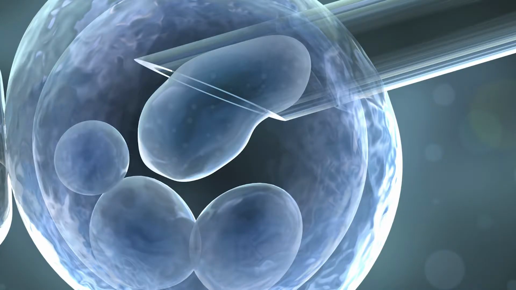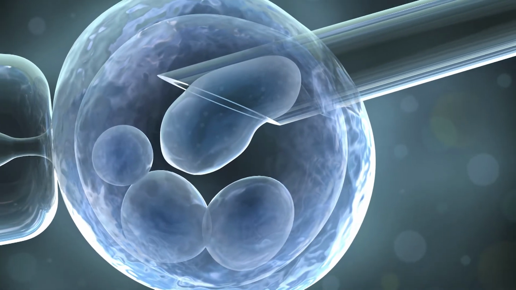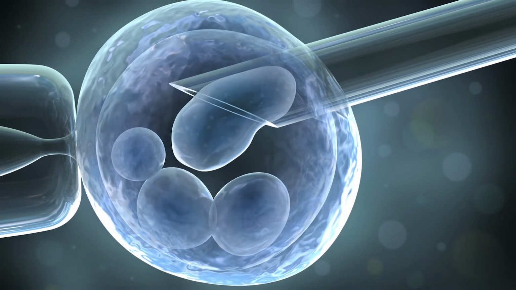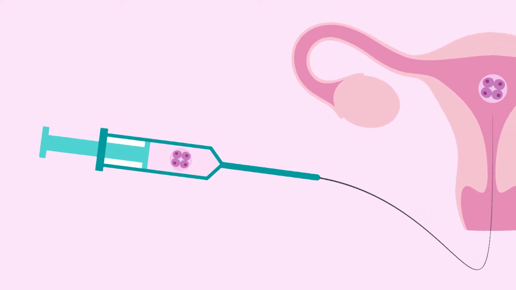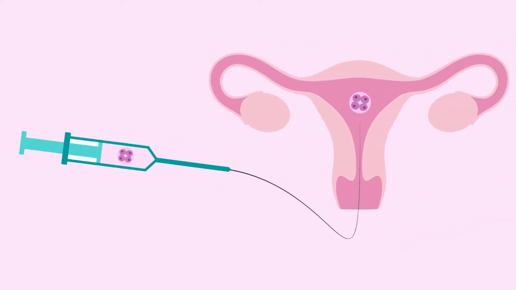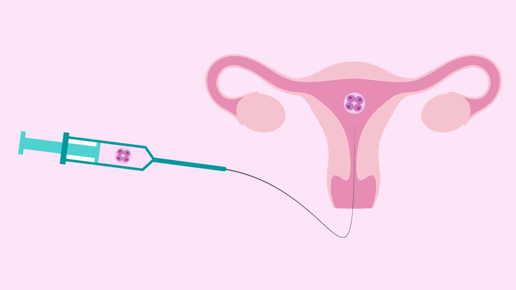The sperms are already collected and preserved in a laboratory. The fertilized egg or zygote is cultured for 2 to 3 days in a growth medium and is then transferred to the same or another uterus with an intention of establishing a successful pregnancy.